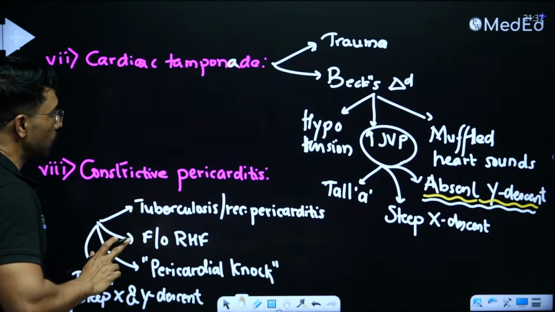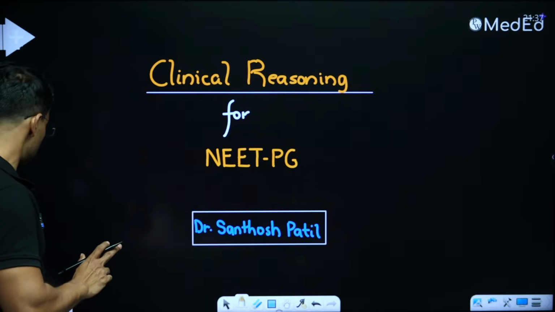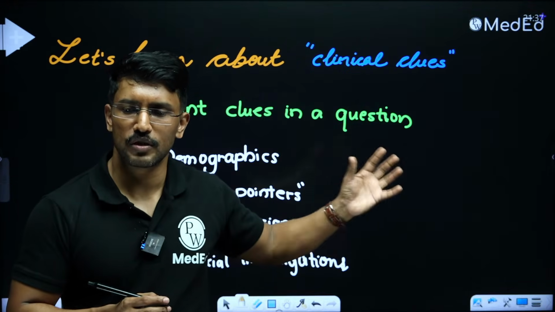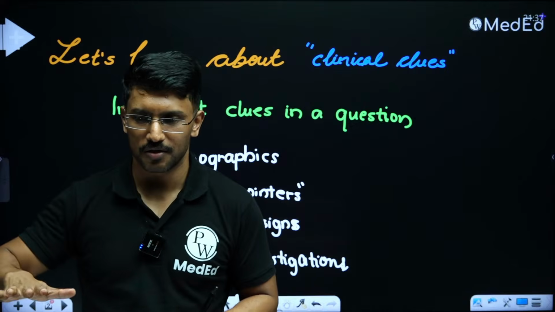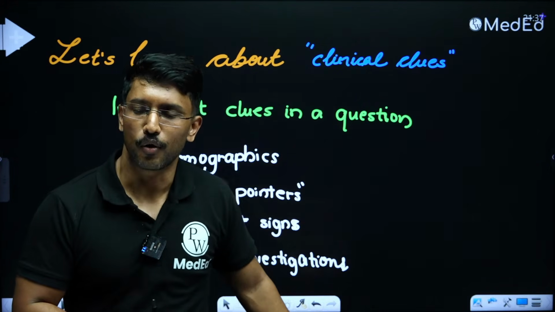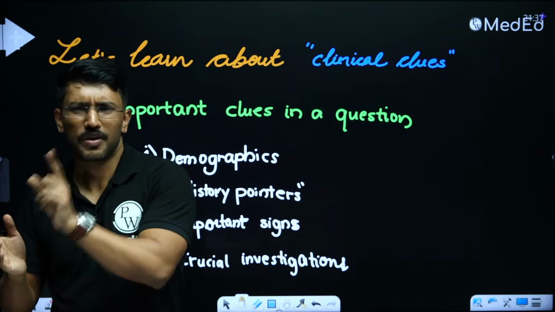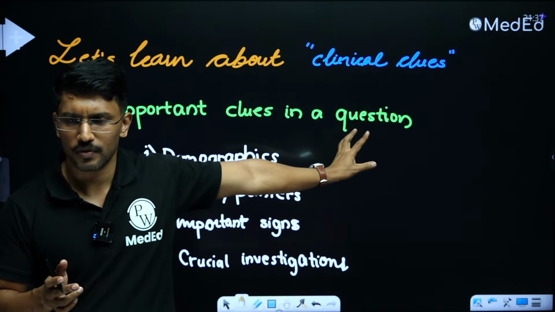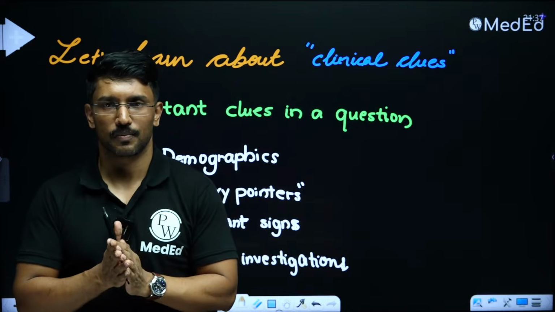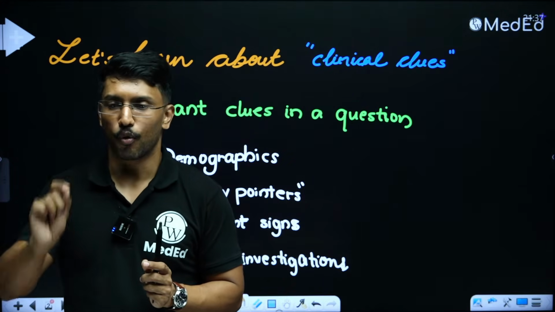So now from today onwards, till you deal with your exam, make sure that for every system you have in mind some stories. Like for example, I gave you the examples for neuro and cardio, right? Like all the major common diseases from which clinically oriented questions come from neuro and cardio, we learned the key pointers. Take a little time when you study other systems and keep one separate page. You just need one page, because in 4 or 5 slides I made the key pointers listed down for 2 major systems, right? So you can do that for remaining systems as well. So keep one page where you write the key pointers.